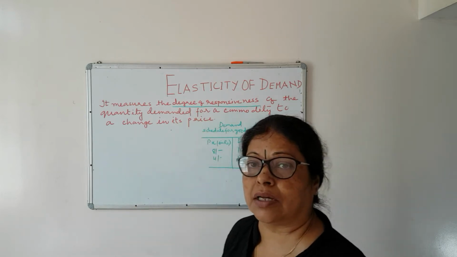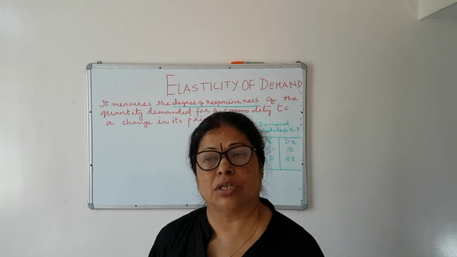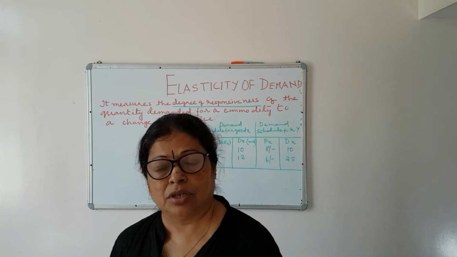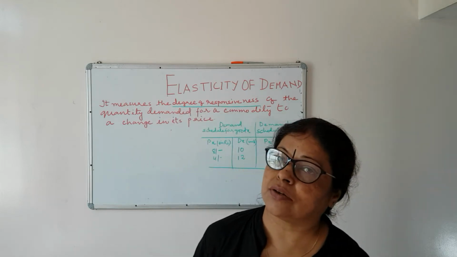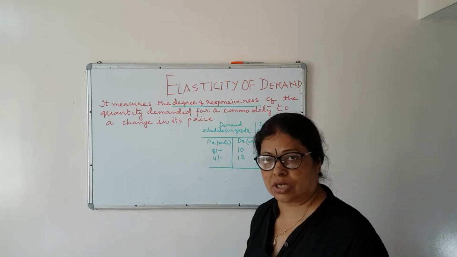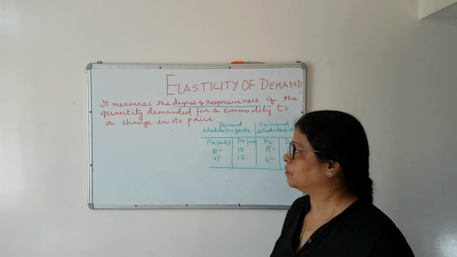But there can be other variables also like income. Due to change in income also, quantity demanded may change. Due to change in price of related goods also, quantity demanded may change. So that we will discuss in the next video.